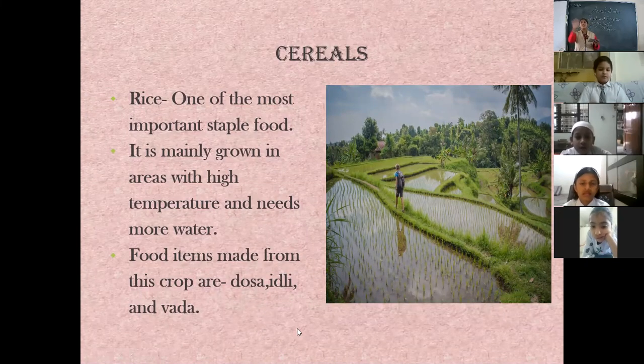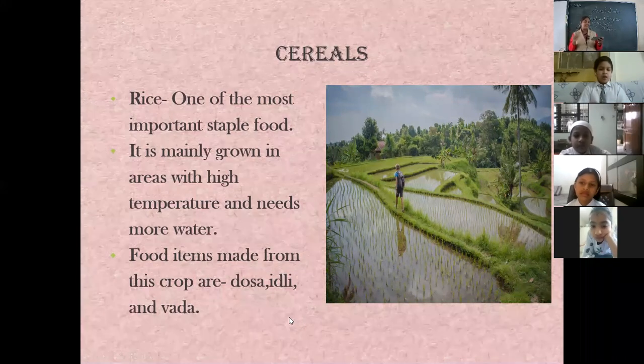Now see children, just look at the picture given in that slide. That is a rice field. Now you can see there, the field is having lot of water. Every patch of the field is with water. And you can understand the climate is also very hot. So from this picture, we can understand that rice is mainly grown in areas where there is high temperature. The temperature is very hot and there is lot of water.